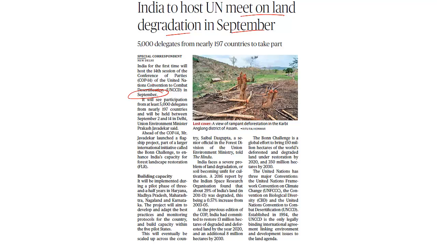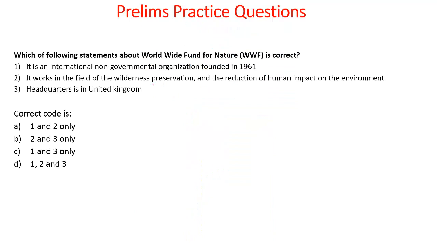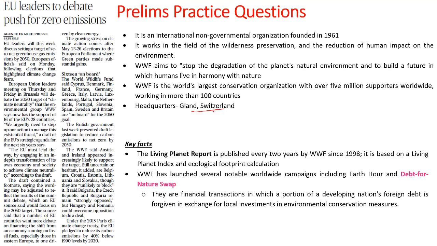Now let's look into some of the prelims practice questions. Which of the following statements about Worldwide Fund for Nature is correct? It is an international non-governmental organization founded in 1961. It works in the field of wilderness preservation and reduction of human impact on environment. It is headquartered in United Kingdom. The answer to this is 1 and 2 only, because this is not headquartered in United Kingdom. Instead, it is in Switzerland. Also remember, there are some important reports like the Living Planet report, the Debt for Nature Swap, as well as worldwide campaigns like the Earth Hour, which is also practiced by this Worldwide Fund for Nature.